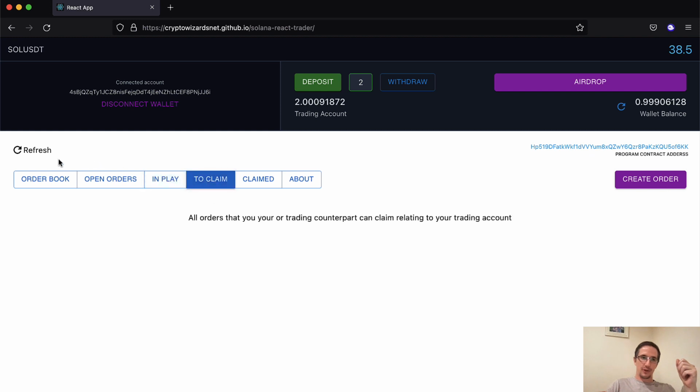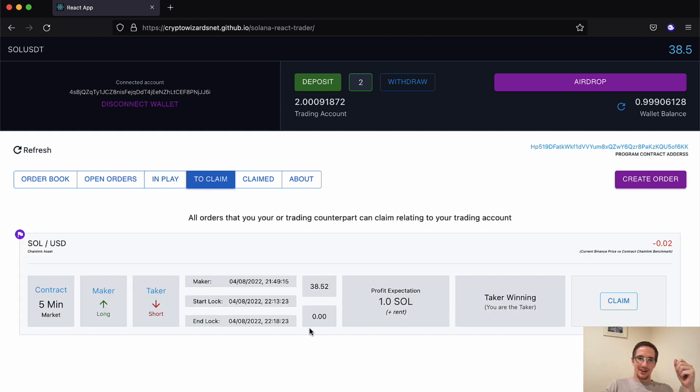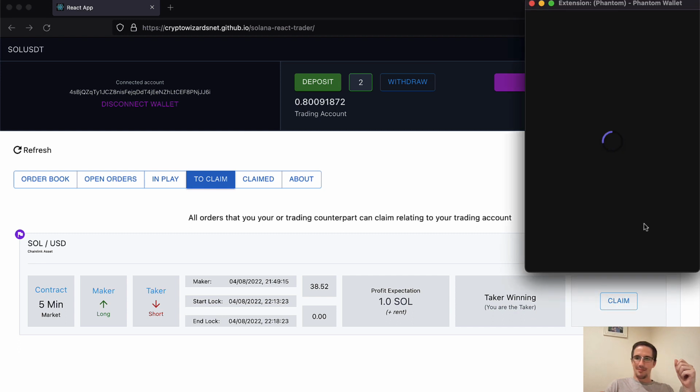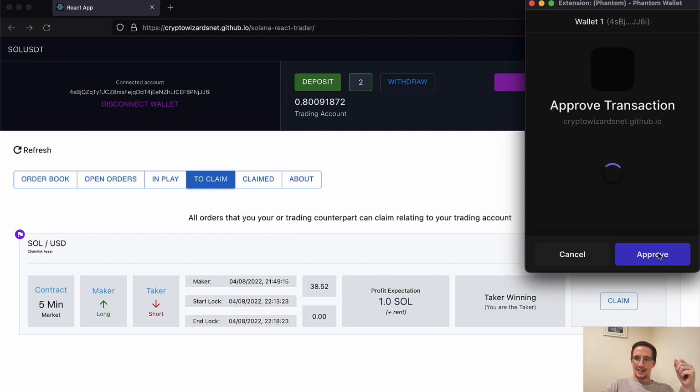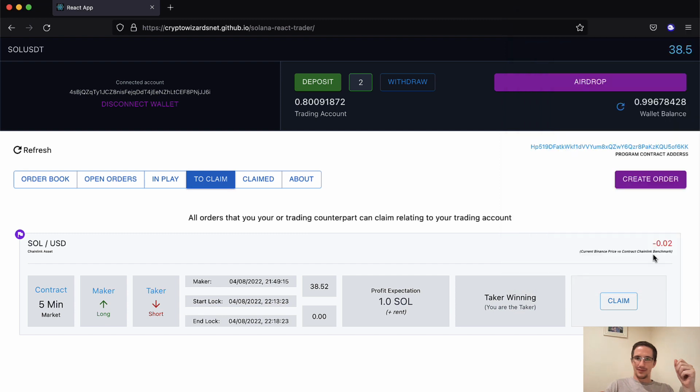So I can go here to the claim, hit refresh, and here it is. I can go and now claim this trade because the taker is the winner. So let me go and claim that now. Now look at my balance before I do that. My balance is 0.8. If I go and hit claim, and I go and approve this here, and I refresh my balance, it's now 2.8. So I staked 1 Solana and I won back 2. My original one plus the market maker's because I was right.